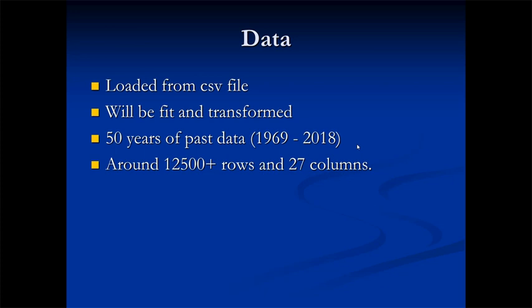It has around 12,500 rows and 27 columns. The 12,500 rows are basically only for the working days, not the holidays. And the 27 columns have 26 input features, and one label, which is the output feature.